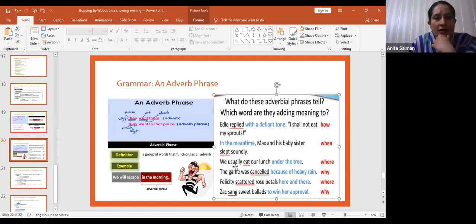Okay, look at the next. We usually eat our lunch under the tree. Where do we take our lunch? It is giving the information कि हम कहाँ पर खाना खाते हैं, about where: under the tree. So it is an adverb phrase which is giving us information about the verb eat. कि where do we eat? We usually eat our lunch under the tree.